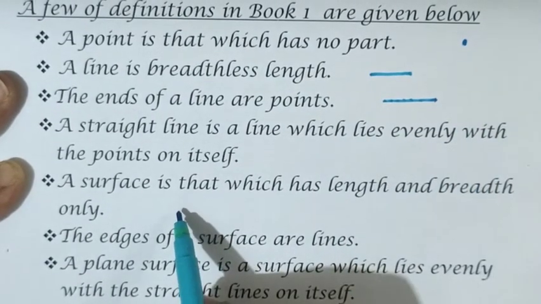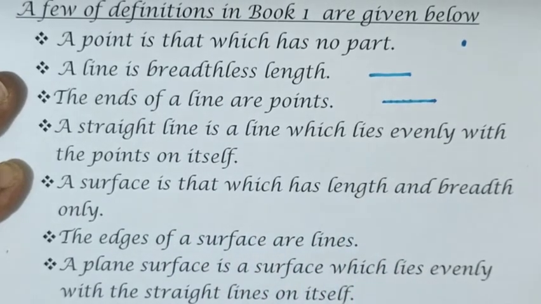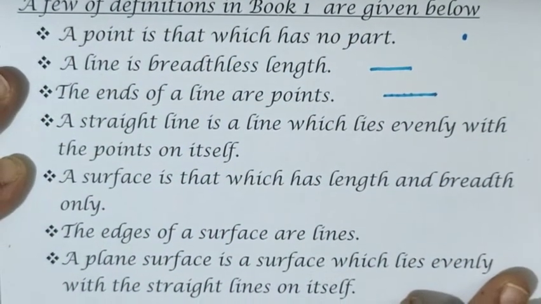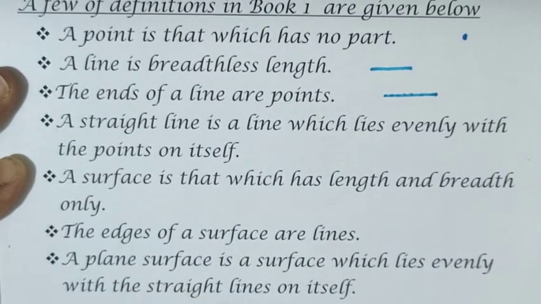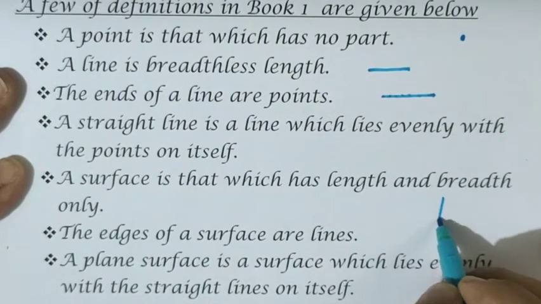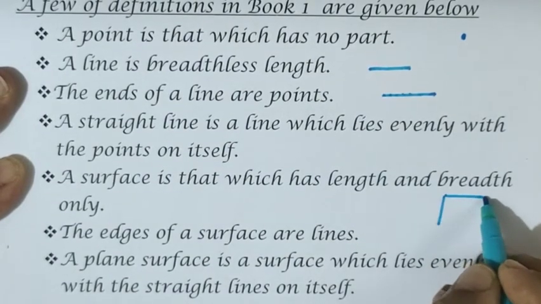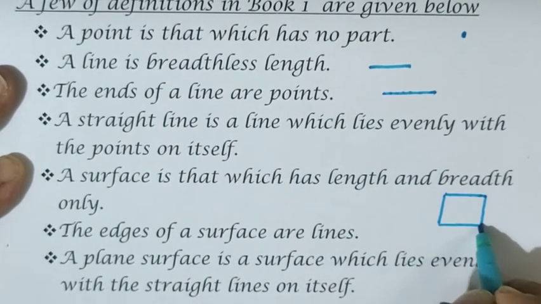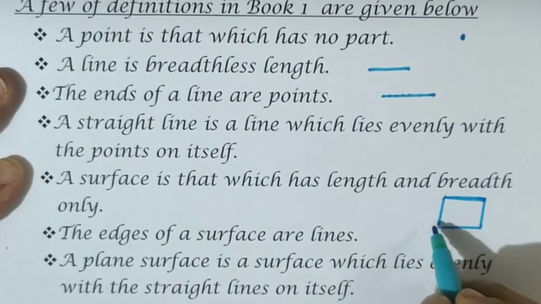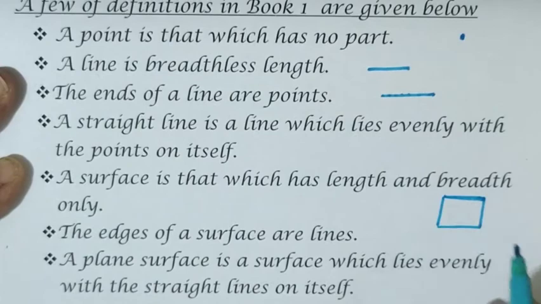Now what is a surface? A surface is that which has length and breadth. This paper itself is an example of a surface. Length and breadth make it always a two-dimensional figure. When we take a surface, we draw a rectangle. If you look at it, you will get lines only. So what are the edges of a surface? The edges of a surface are lines.